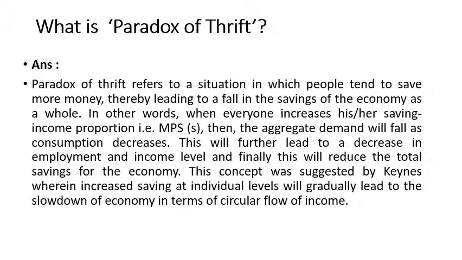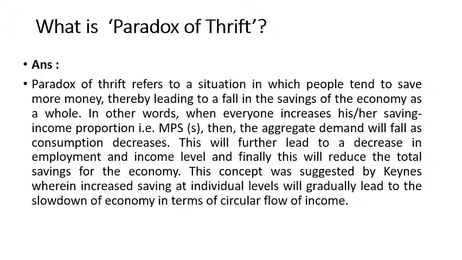Since everyone is trying to increase their savings, with less consumption, the aggregate demand will decrease. And if the aggregate demand decreases, then the producer will produce less commodity. And if they are producing less commodity, then the employment level in the economy will decrease.